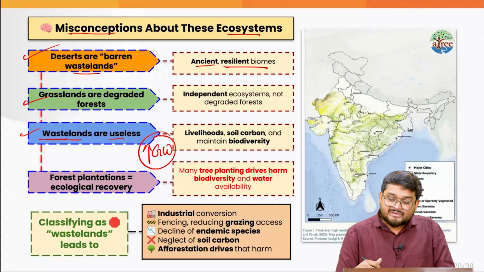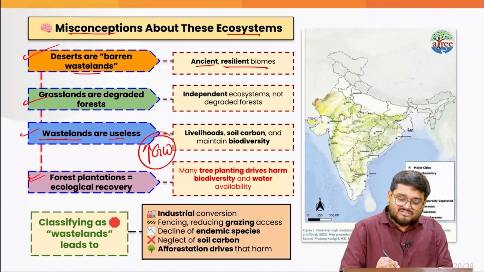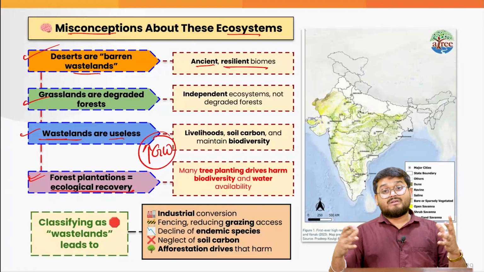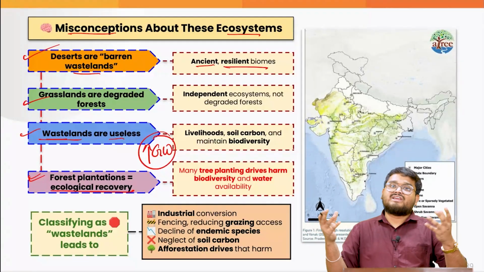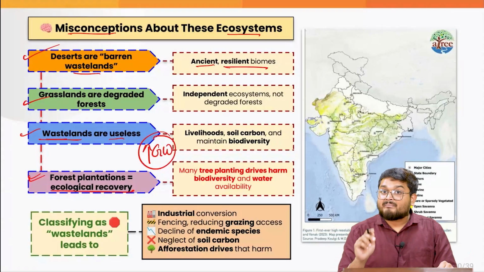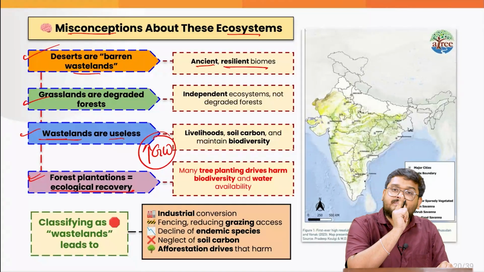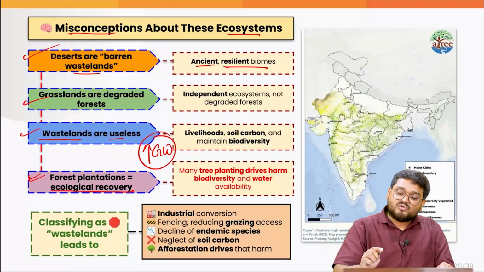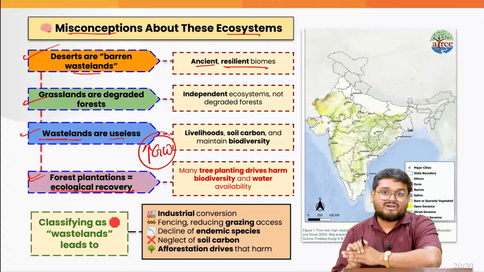and more negative impacts of climate change. Next, forests and plantations are also sometimes talked about as ecological recovery. That means if we do more afforestation, the ecology will drastically and magically recover. But that is incorrect, because it depends on the type of trees you grow, and also on how you are afforesting a particular region.